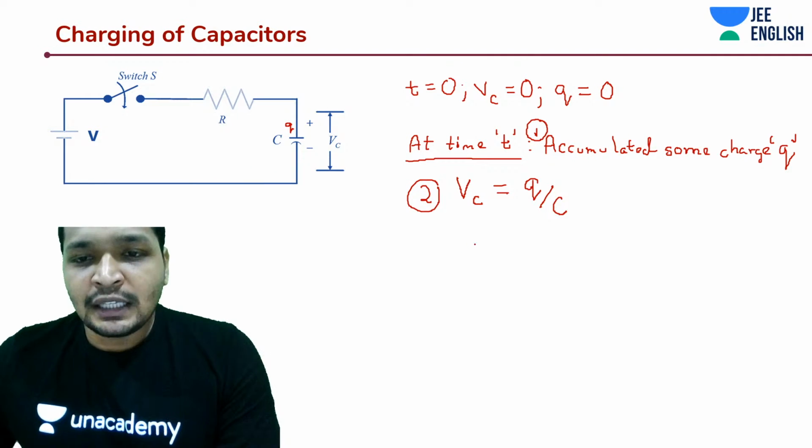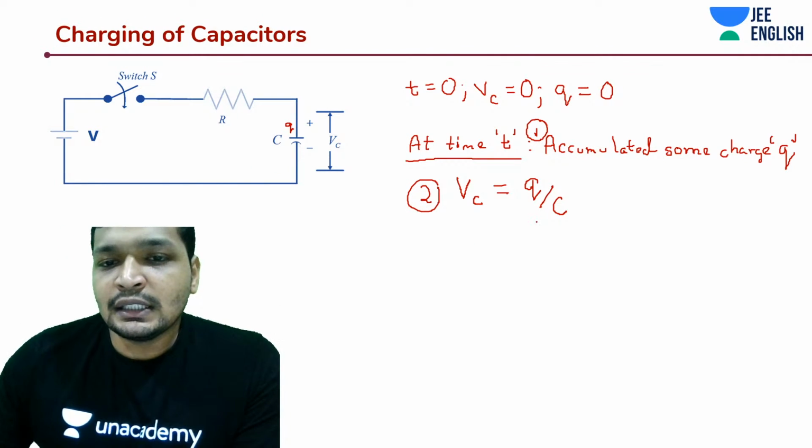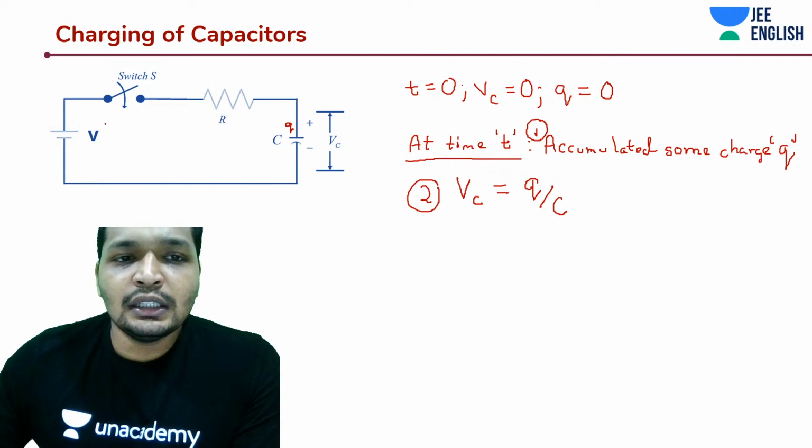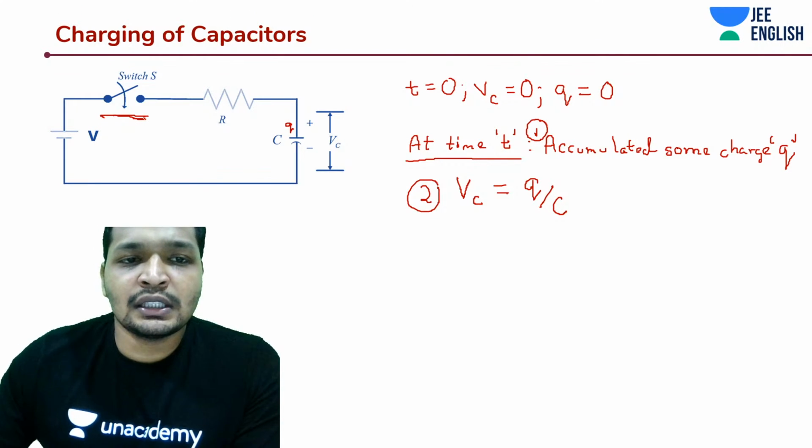Now, what was the initial current, guys? Let's analyze the current. In the initial stages, there was some current across it, because it was like a short circuit.